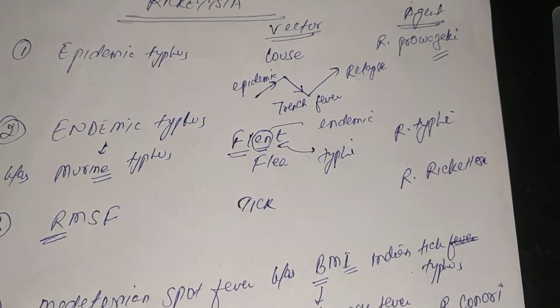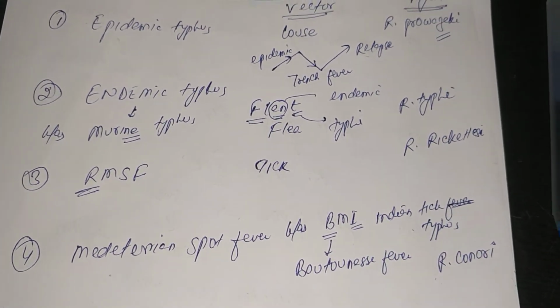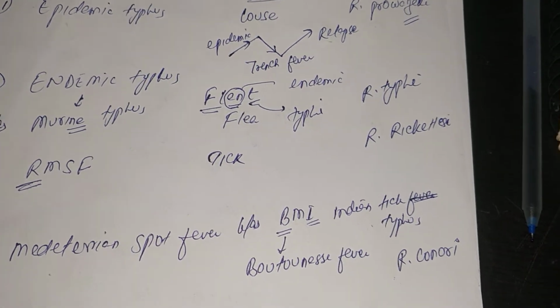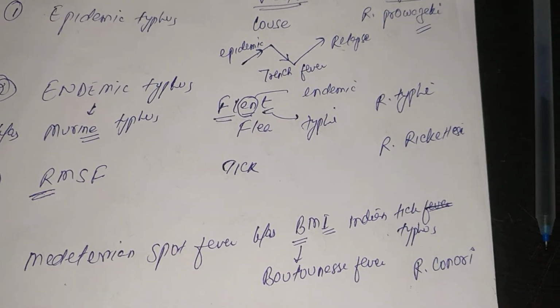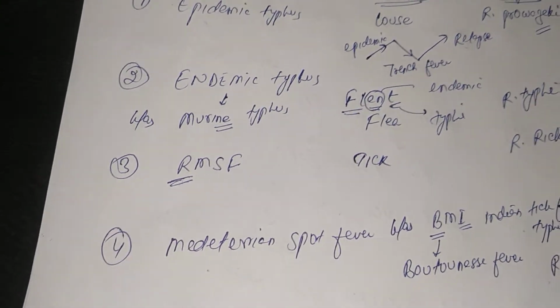And how do you remember that? The vector is the louse, and the louse is very provocative. So Prowazekii is provocative.